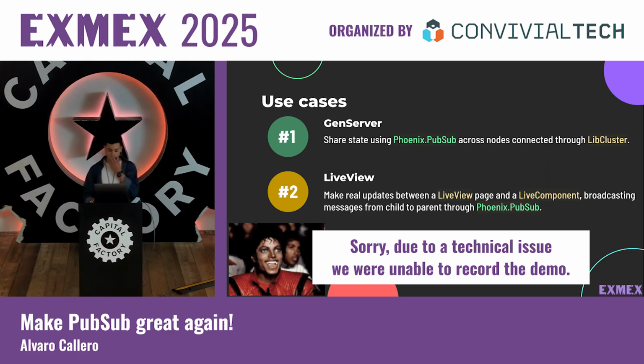So let's try to start this server, and let's see how it is behaving. I will start the front end. I know front end is my passion, don't even mention it. Okay, in this case we have two different windows, so both browsers, those tabs are connected using PubSub.